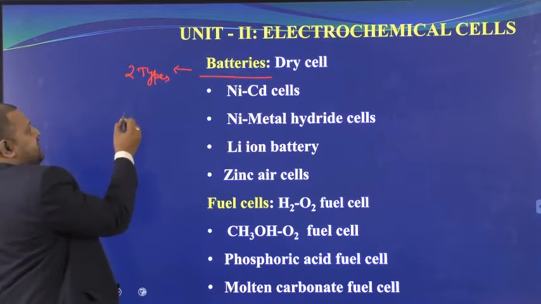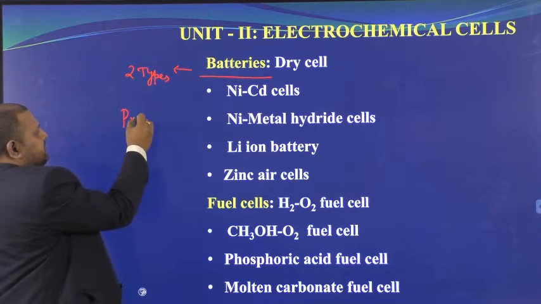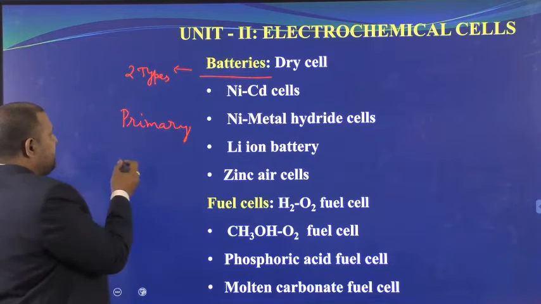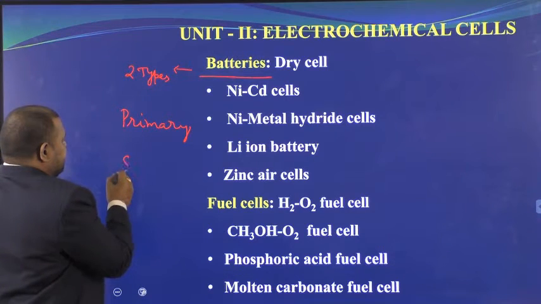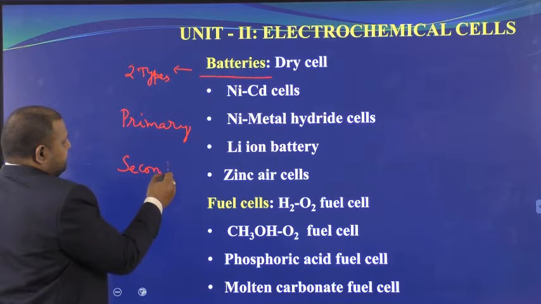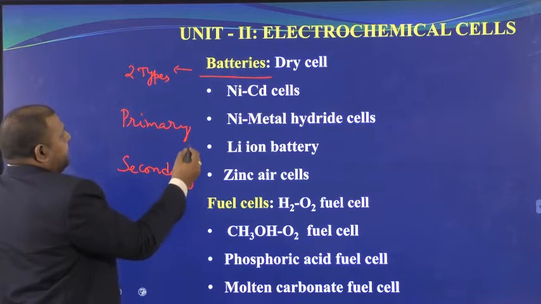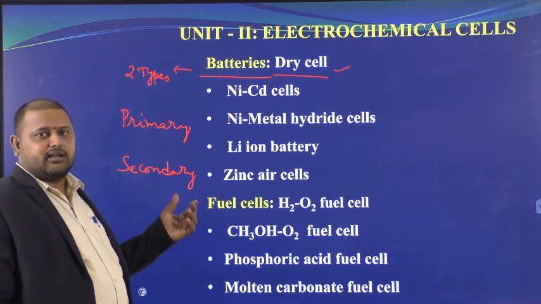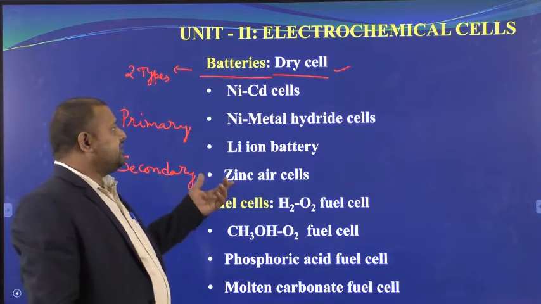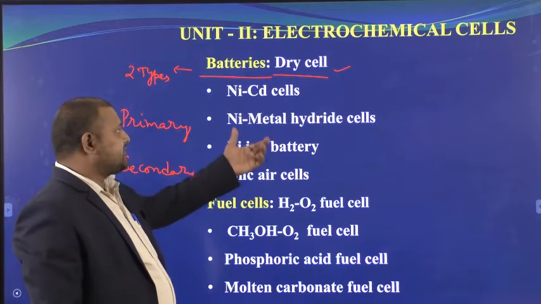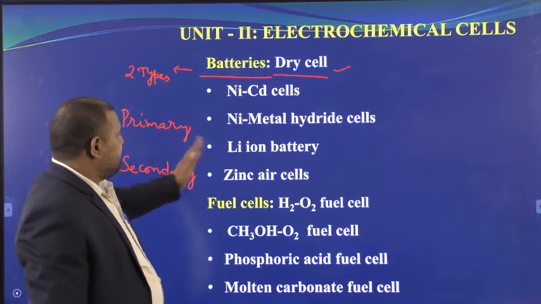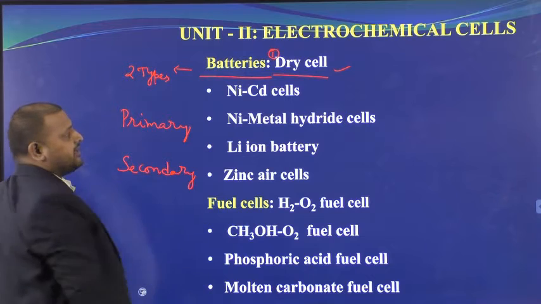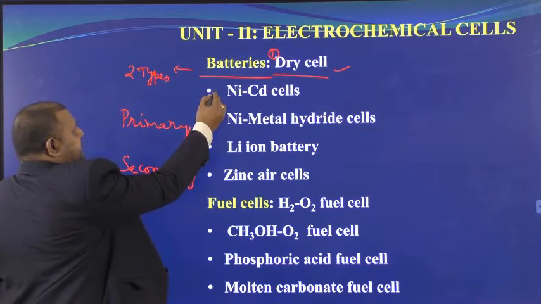The first one is called the primary battery. In our discussion, slowly we will come to all these types of batteries, and the second one is called the secondary battery. For the primary battery, we have the Leclanché dry cell. We will discuss the construction, working and uses, and any disadvantages. The dry cell is an example of a primary battery, and the remaining four batteries come under secondary batteries.